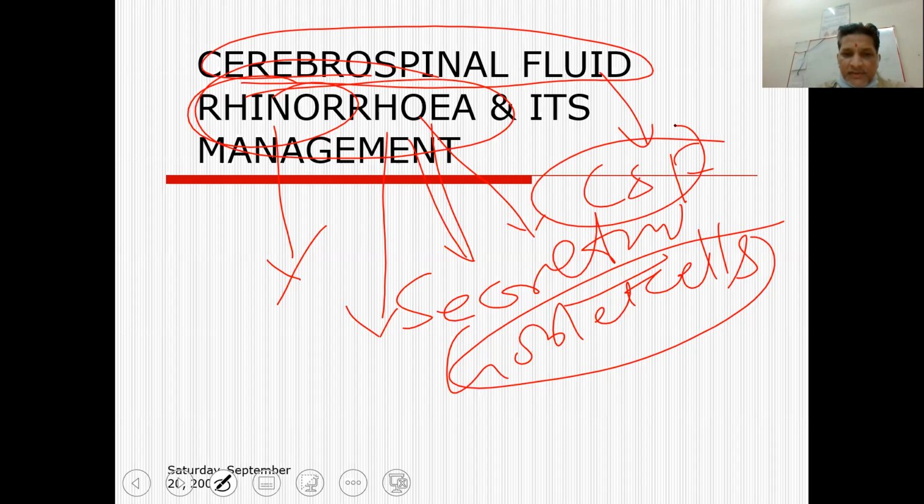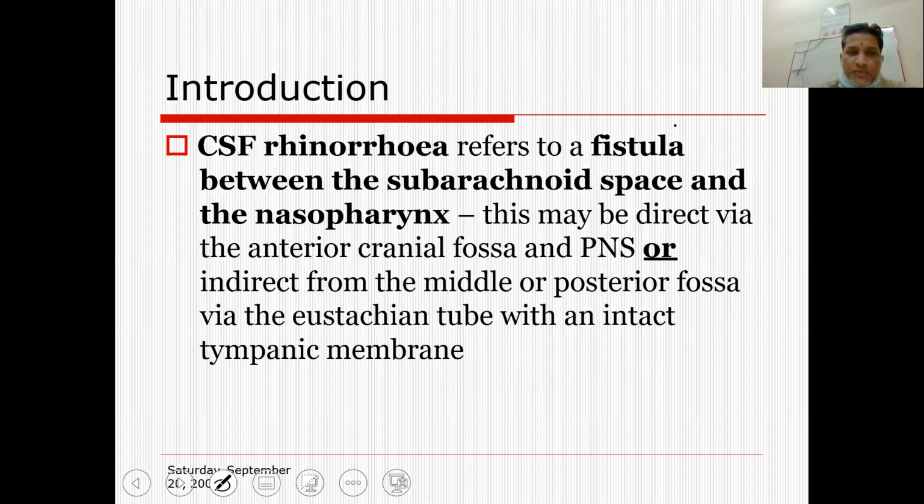A leak is obviously an abnormal presentation of the CSF, which is present in the subdural subarachnoid space. The presentation of this fluid into the nasal cavity through a breach of the cribriform plate or the sphenoid sinus roof is called a CSF leak. So this will be a fistula, an abnormal continuation of the path between the subarachnoid space and the nasal cavity and nasopharynx both.